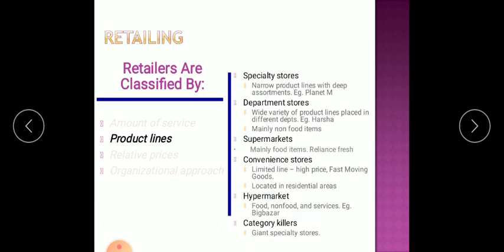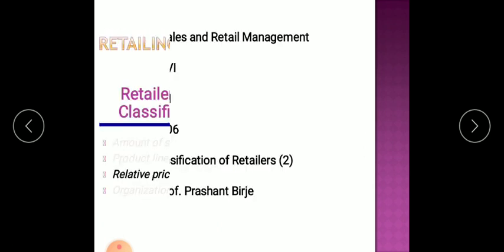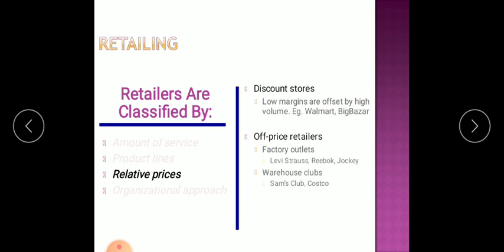In today's video lecture, we shall move a little ahead and see the various other classifications of these retailers. Based upon relative prices, we have two different classifications, that is based upon the MRPs, or based upon the prices that they set, or based upon the pricing strategies that they follow. So they are classified as discount stores or off-price retailers. Now what are discount stores? As the name suggests, discount stores are stores which provide discounts, sometimes on an everyday basis.